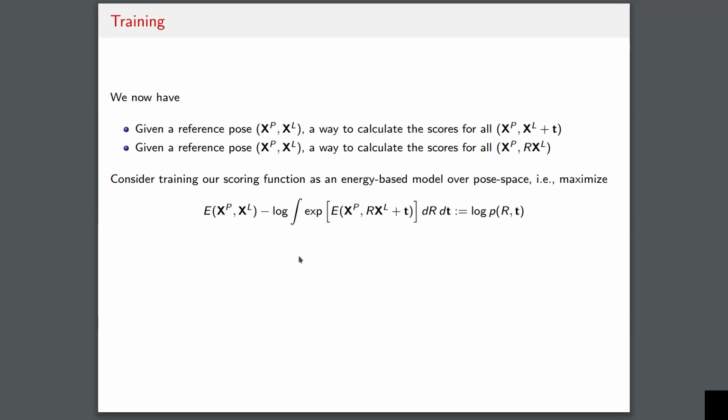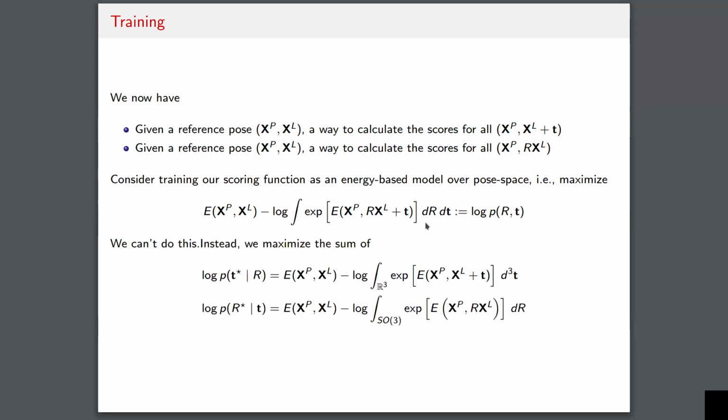Unfortunately, we don't quite have it that nice because we cannot actually evaluate the scoring function for all possible combinations of rotations and translations. We can evaluate it for all translations separately, and then for all rotations separately, but we cannot combine the two. And so what we do instead is we view this as an energy-based model, first over the space of translations conditioned on a given rotation, and then an energy-based model over rotations conditioned on the translation.